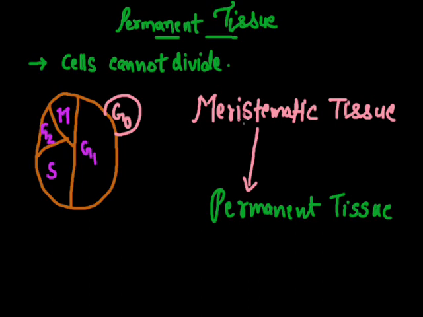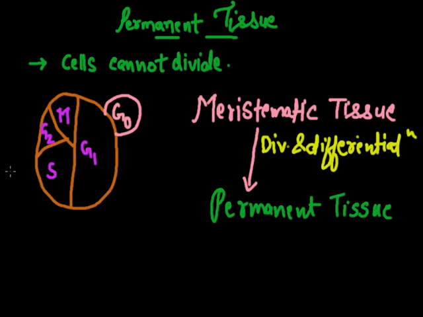In cell differentiation, developing tissues and organs change from a simple to a more complex form. So meristematic tissues are simple, while permanent tissues are the complex forms, specialized for specific functions.